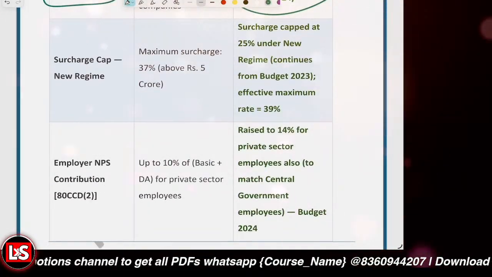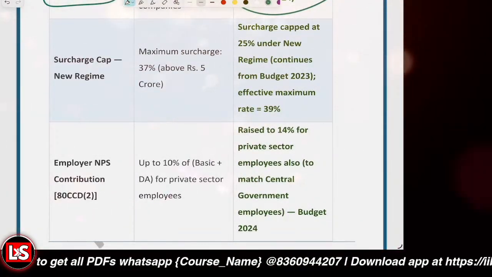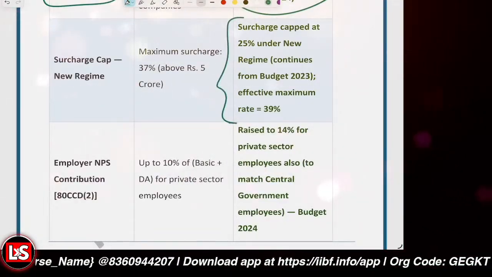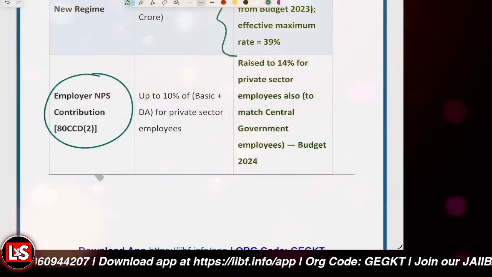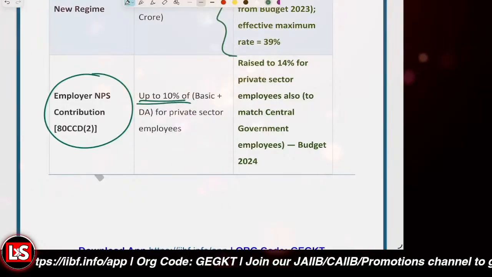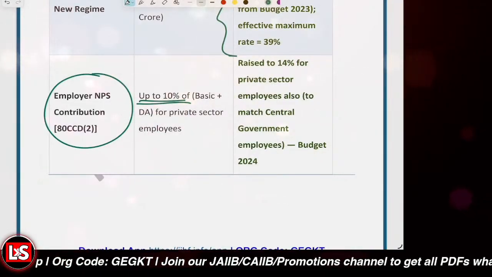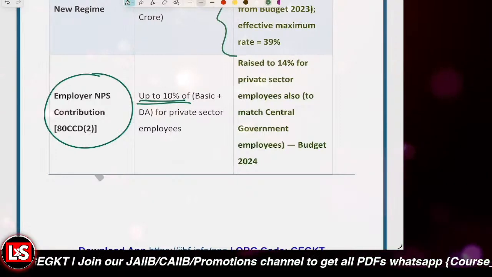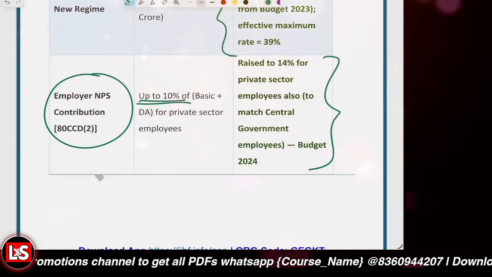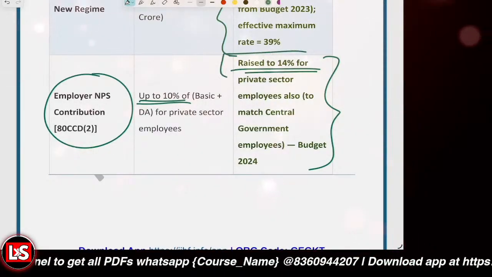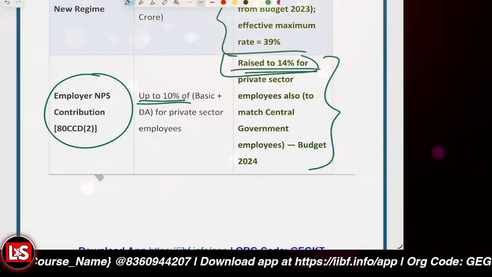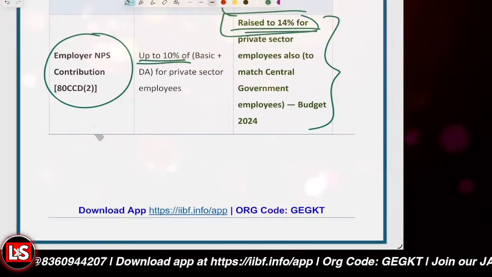There is also a surcharge cap. The maximum surcharge was previously 37%, and now it is capped at 25%. We have already learned about it. Employer NPS contribution was previously 10% for private sector employees, and now it is raised to 14%, equal to central government employees. In the above table, it was not updated, so let me revise it for you. Okay with it? That will be all related to this particular chapter, chapter number 25.